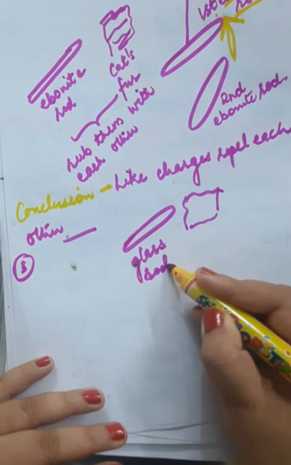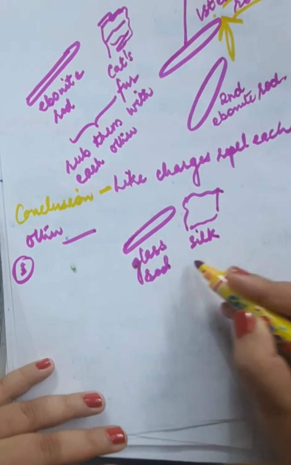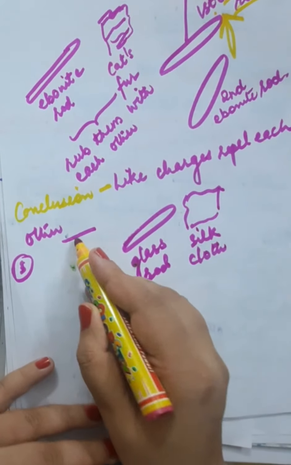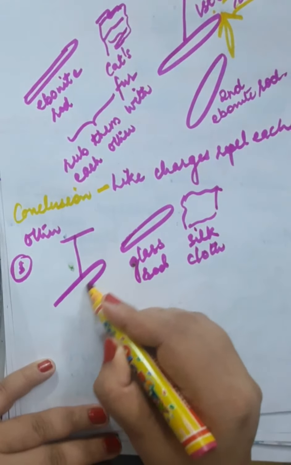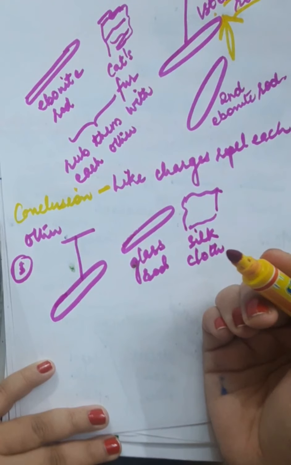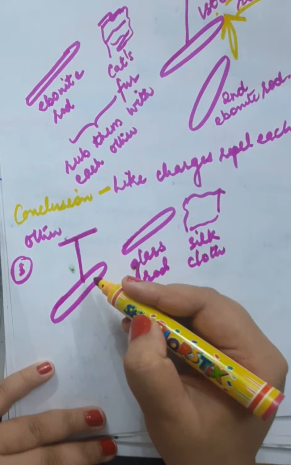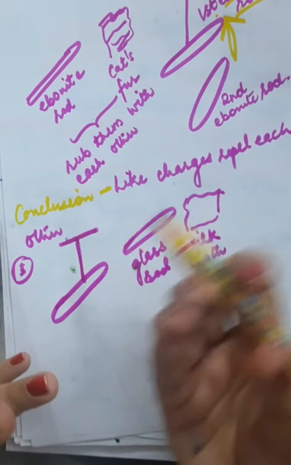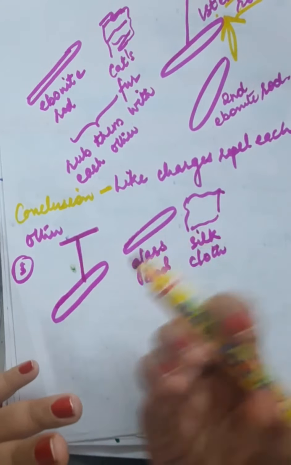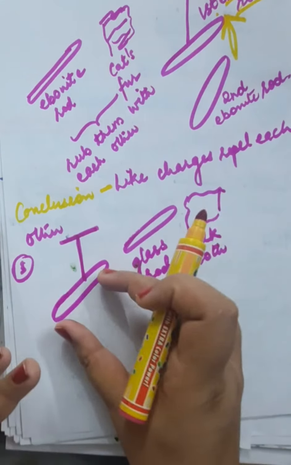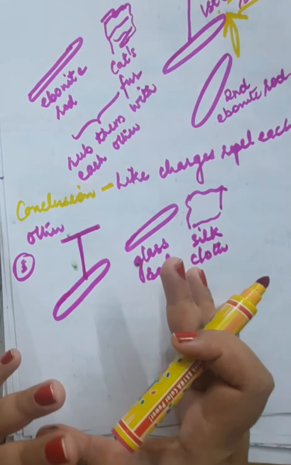After rubbing these two, suppose you suspended a glass rod. Or you can say that initially you suspended a glass rod and then you rubbed it with silk cloth. That's a better option. So you suspended a glass rod and then you rubbed it with silk cloth, because